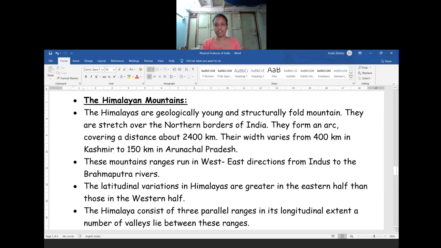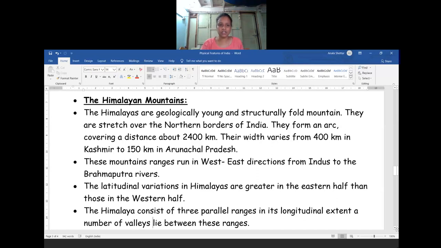We see the origin of the Himalayan mountains due to the effect on the Eurasian plate and the Gondwana plate. According to geologists, it is called a fold mountain, made millions of years back. So the Himalayas are geologically young and structurally fold mountains.